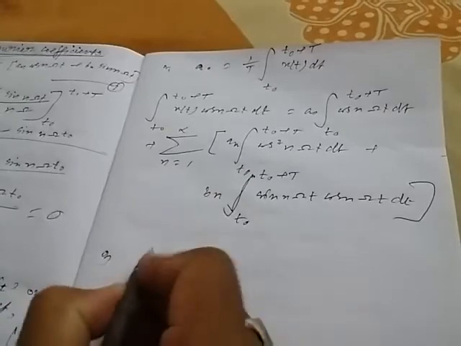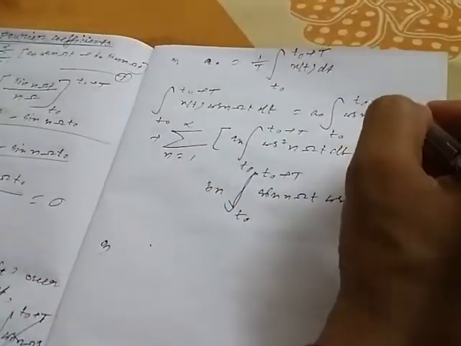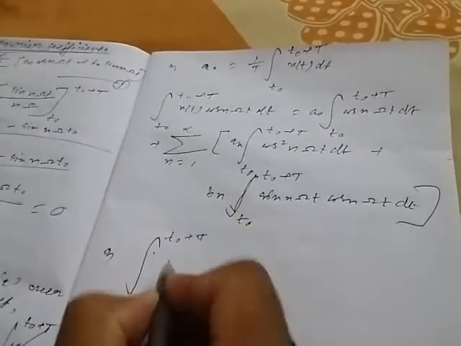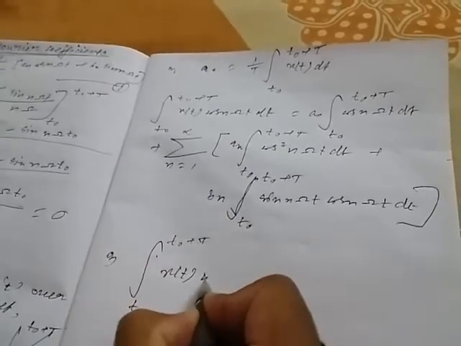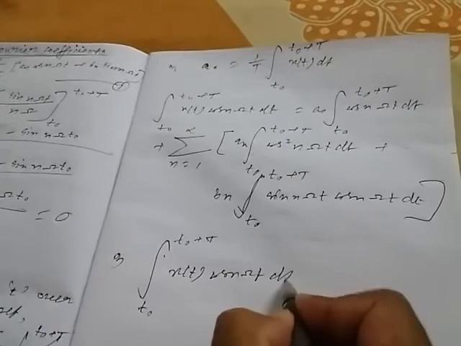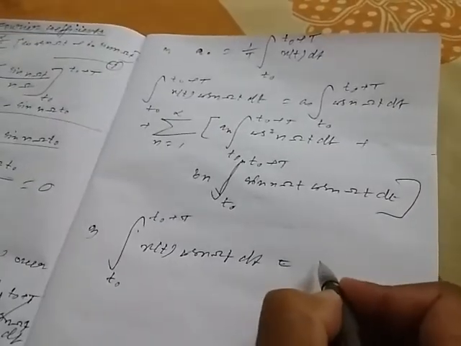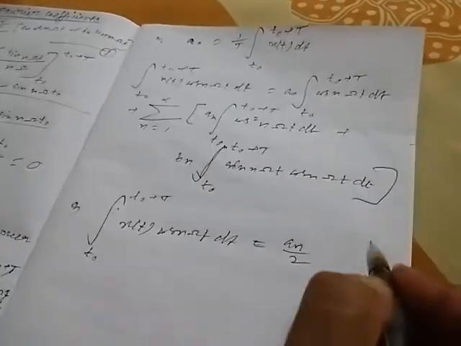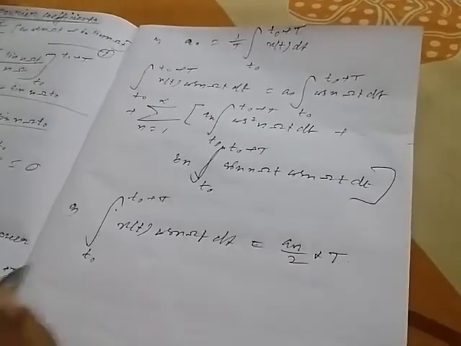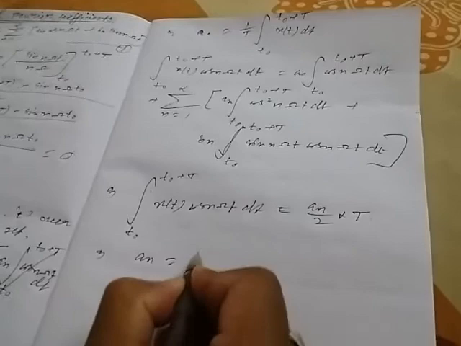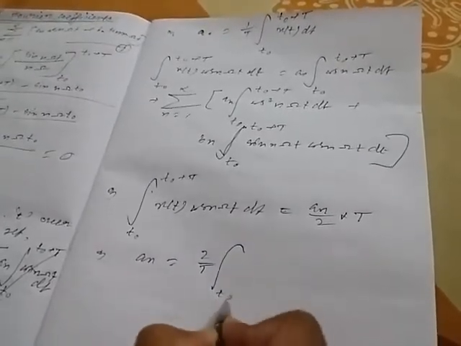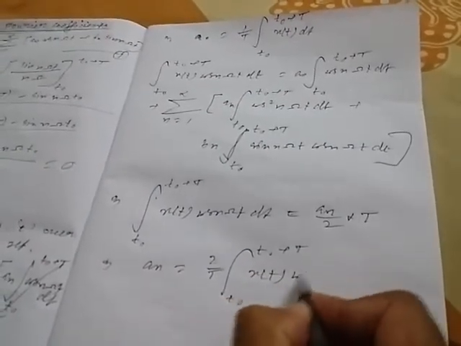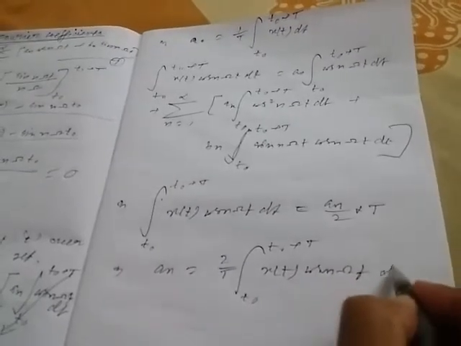So the integration over t0 to t0 plus capital T of x(t) cos n omega t dt will be equal to an by 2 into capital T. So from here we can write that an equals 2 by capital T times the integration over t0 to t0 plus capital T of x(t) cos n omega t dt.